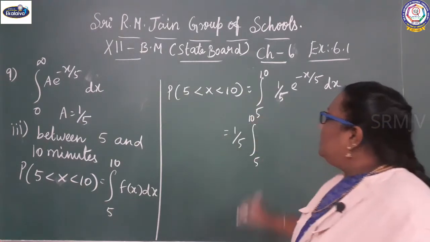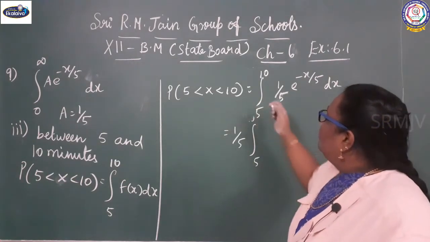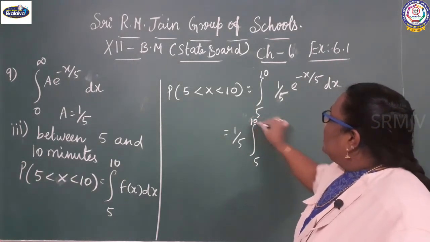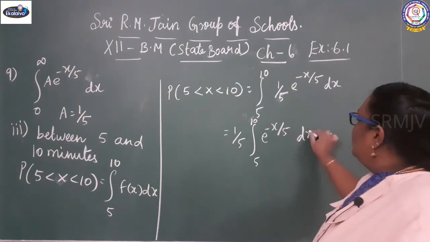Integral 5 to 10 e power minus x by 5 into dx.